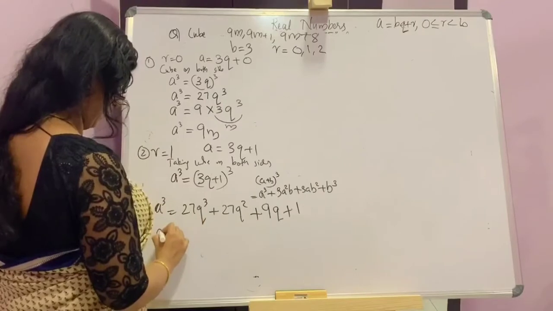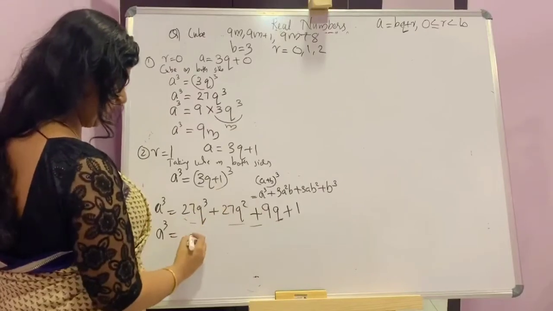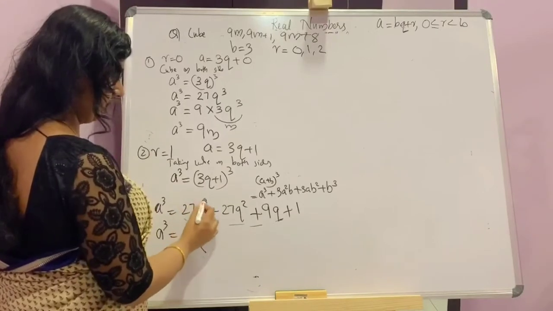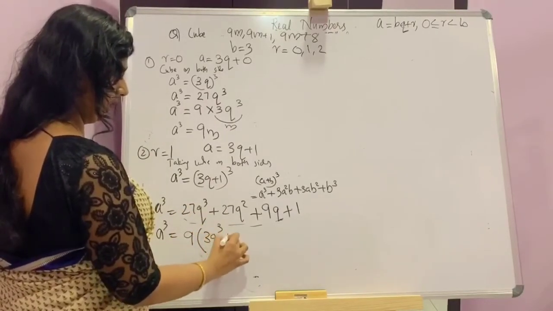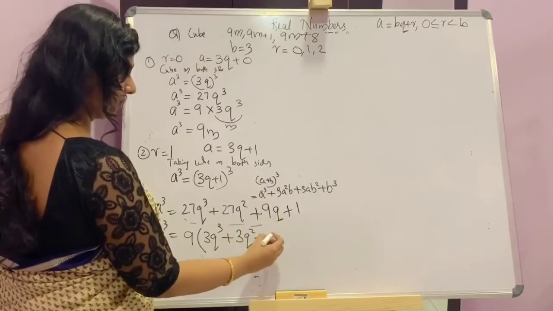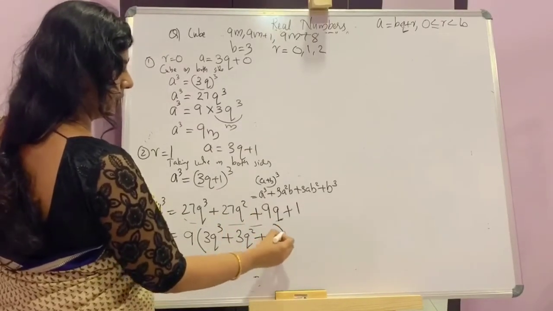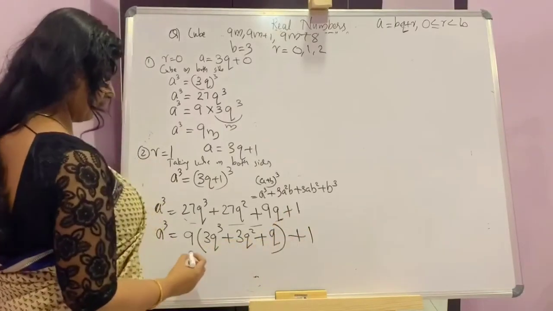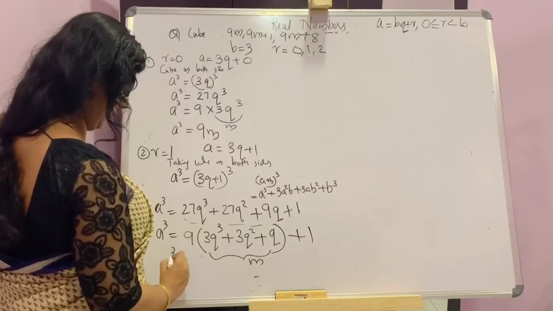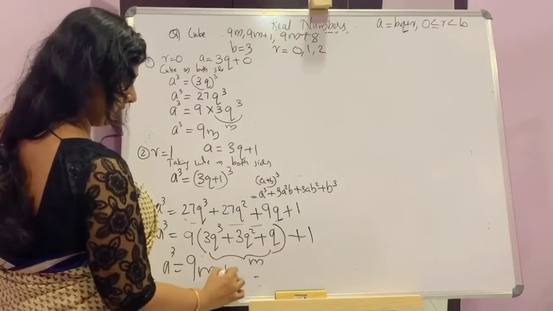Now a cube is equal to, from the first 3 terms you can take 9 outside because they are all multiples of 9. Taking 9 outside, this becomes 3q cube plus 3q square plus q, and this is the cube plus this one. Now considering this as m, a cube is equal to 9 times (m plus 1).